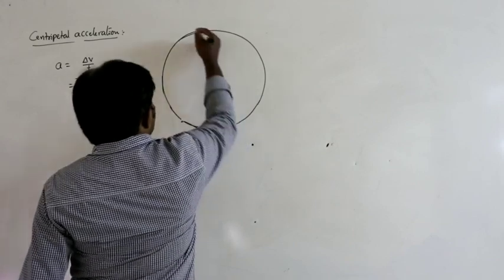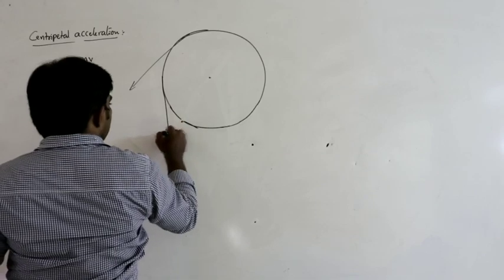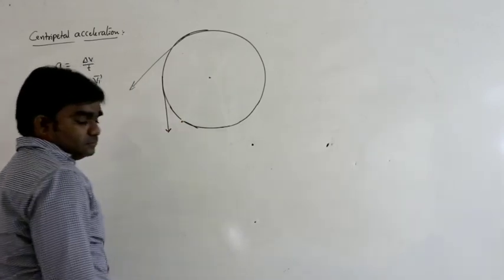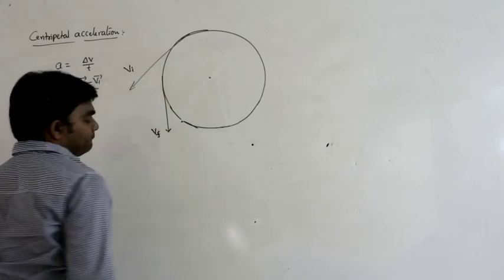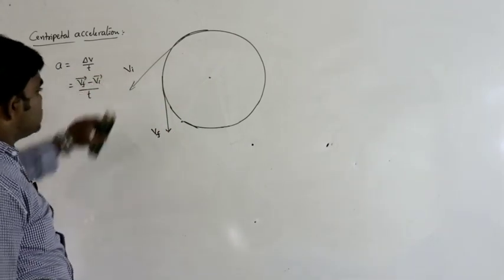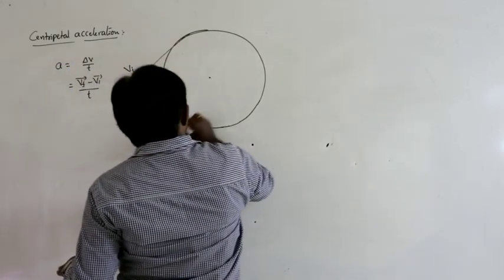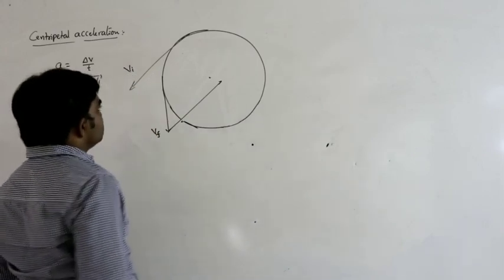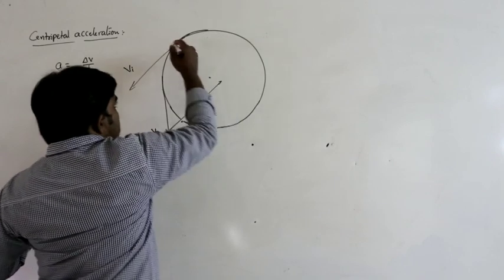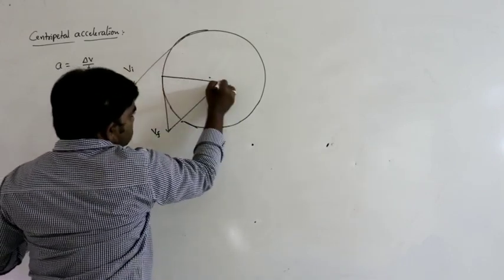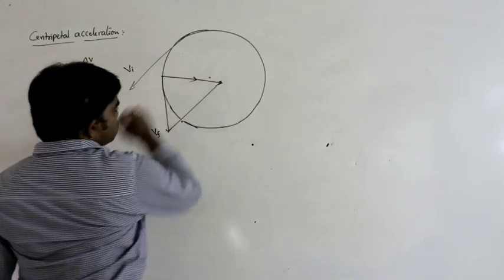Let us say, for example, this is the initial velocity and this is the final velocity. What we have to write? Vf bar minus Vi bar. What is the direction of Vi bar? This one direction. Minus Vi bar means this direction. This is Vi, here it is minus Vi. The line joining these two, what is the direction? Always acting towards the center.